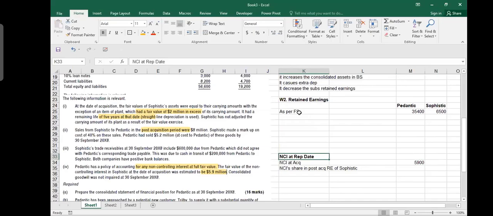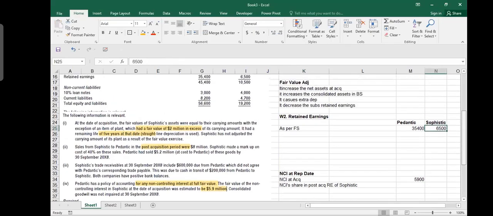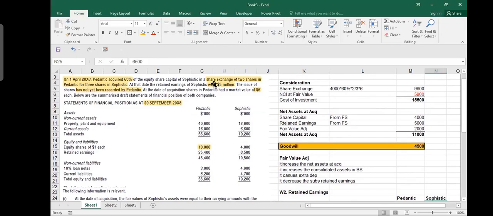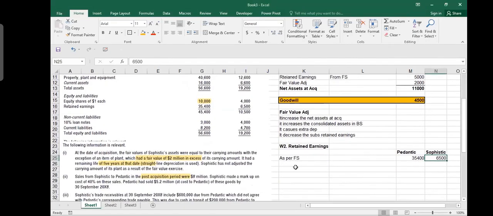As per financial statement it is 35,400, but this profit is on which date? This 6.5 million is on 30th September 2008. When you acquired this company, how much retained earning had it already? It had 5 million. So the retained earning which belongs to us, which we are interested in, is always post acquisition. So you always say less pre-acquisition retained earning. So this 5 million we are subtracting. 6,500 is the total value of retained earning ever since Sophistic was created. All of that does not belong here because that has already been purchased. What we are talking about is the post-acquisition period, the period in which we became partners, the period when we purchased the company.